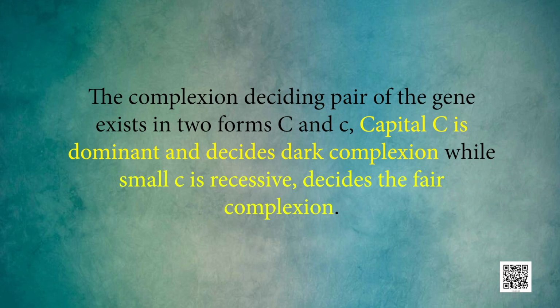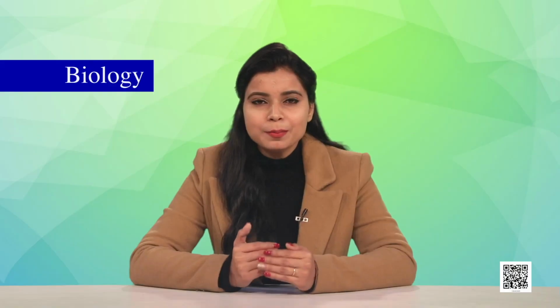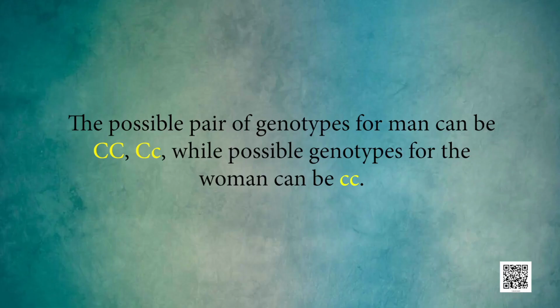The capital C is dominant and decides dark complexion, while small c is recessive and decides the fair complexion. The possible genotypes for the man can be capital C capital C, capital C small c, while the possible genotype for the woman can be small c small c.